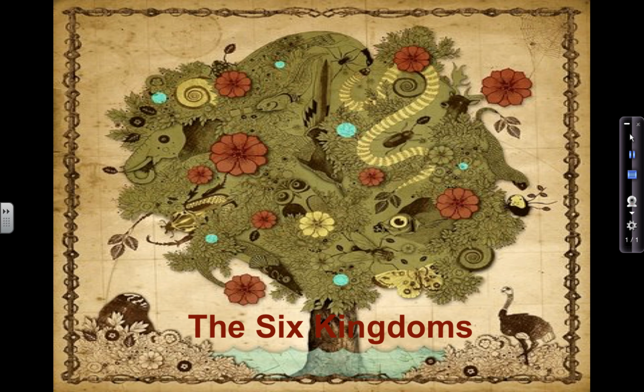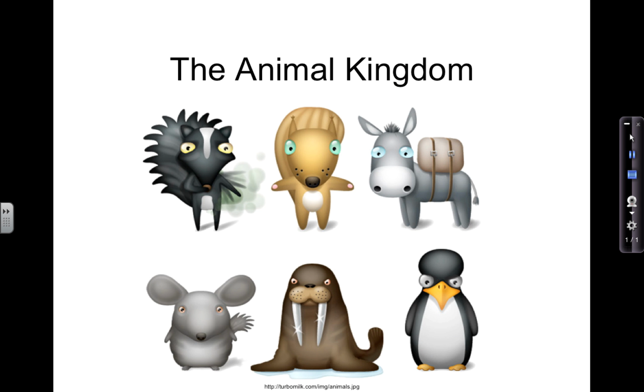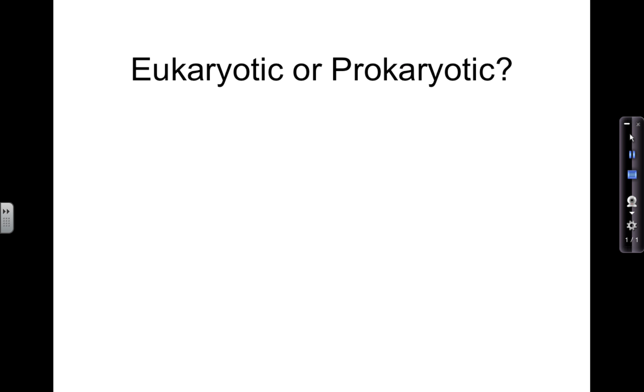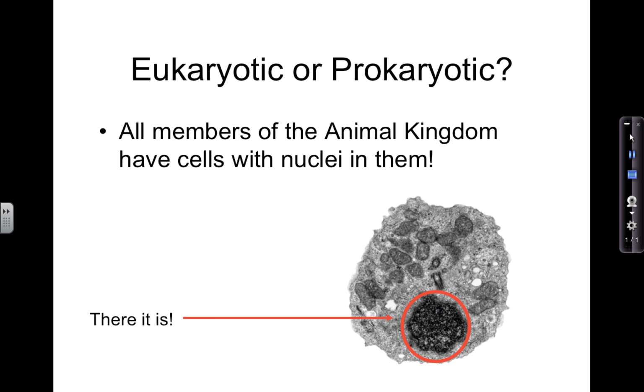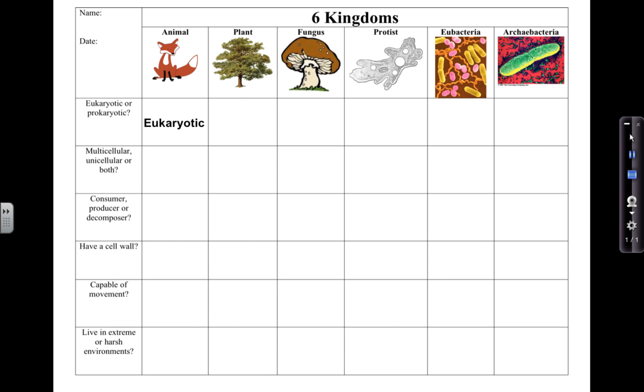So, an overview of the 6 kingdoms. Let's start with the animal kingdom. Are their cells eukaryotic or prokaryotic? Of course they're eukaryotic. All animal cells have a nucleus. On your chart, you should fill it in like I've done here.